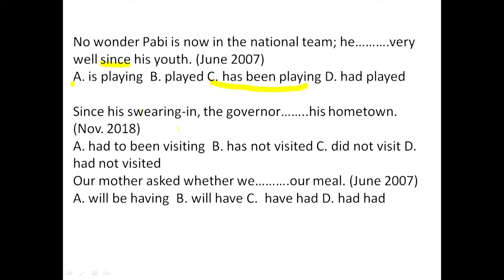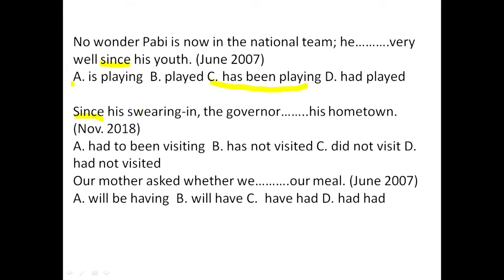Since his swearing in, the governor dash his hometown. Okay, again here we have something that will give us an idea about using the present perfect tense. We use the present perfect tense for an activity that began in the past and is still ongoing, or for an activity that took place in the past and we don't have a definite time for it. It took place in the past and there is no definite time.